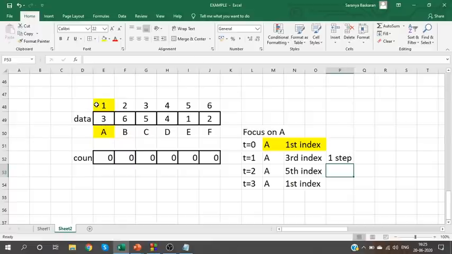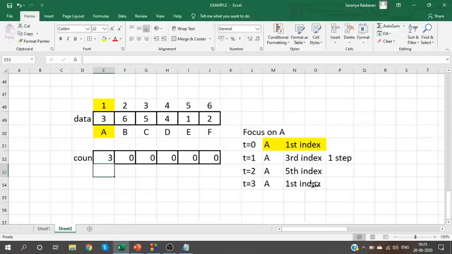Count is present at the first index, which means if I should increase A's count, I should access its original position. Can you understand this? Its original position is 1. So if you are going to store the data for A, store it at 1. So at 1, increase the count. When it takes the second step, from 3 to 5, at 1, increase the count. When it goes from 5 to 1, at 1, increase the count. I hope it's clear. Okay.